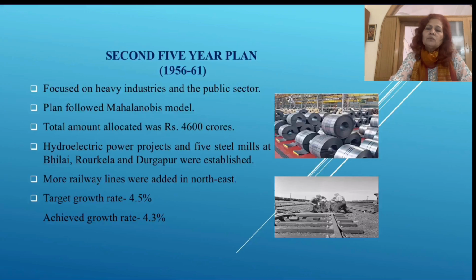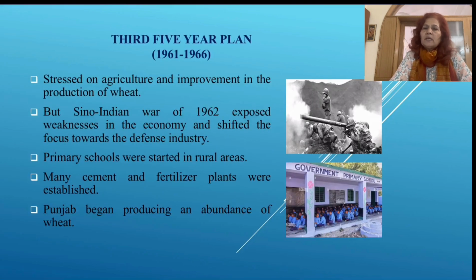Now we will come to the third 5-year plan. The time period was 1961-66, and this plan focused on the agricultural sector, because we had a shortage of food grains at that time.